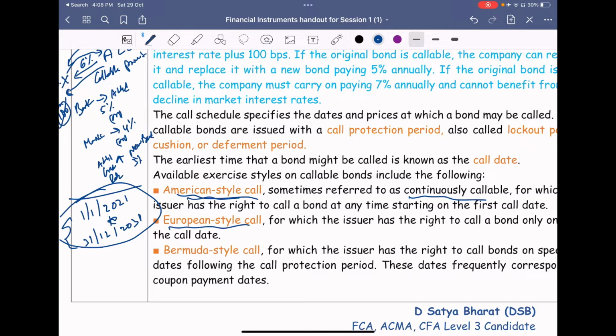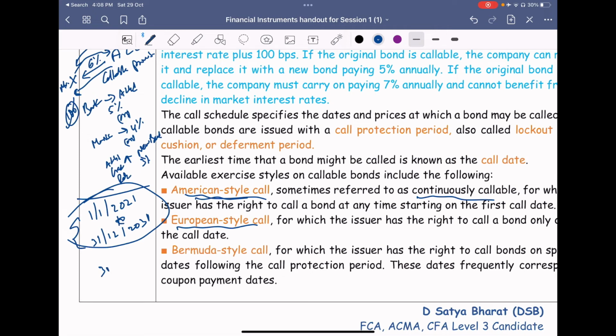While in European style of call, they will specify a specific date, like 31st of March 2025. On this particular date, they will check if the market rates are low or if they have any favorable position. And if it is so, then only on this particular date they will call for the bond. This is the European style of call.